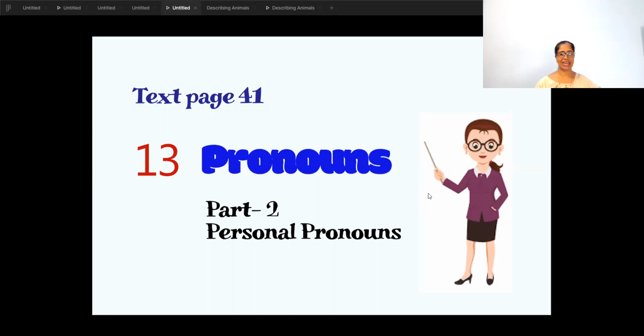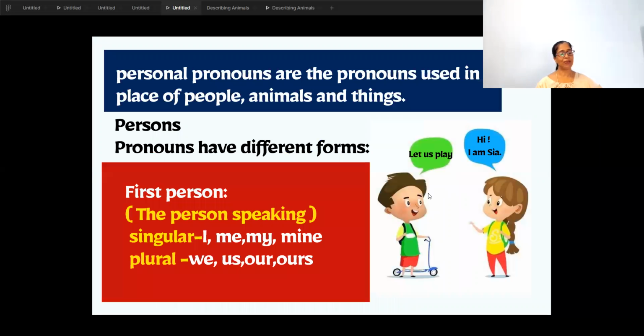So open text page 41. Ready? Take a pencil in your hand. Text page 41. Personal pronouns. As we have already learned what a pronoun is, we all know that the words used for or in place of a noun.